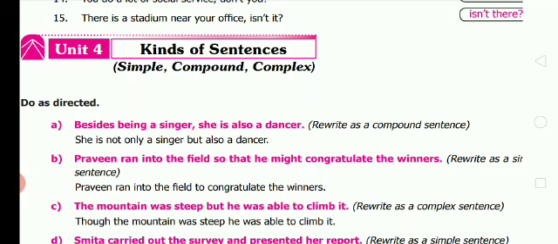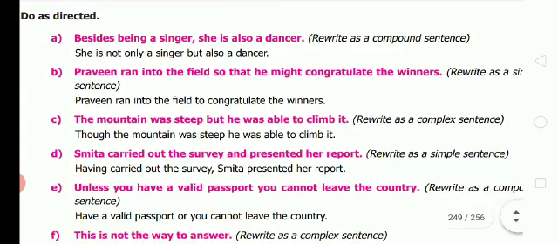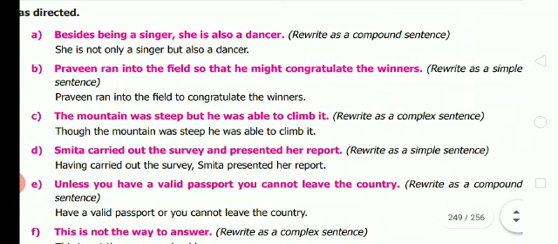Besides being a singer, she is also a dancer. Rewrite as a compound sentence. She is not only a singer but also a dancer. Okay, B. Praveen ran into the field so that he might congratulate the winners. Rewrite as a simple sentence. So, Praveen ran into the field to congratulate.